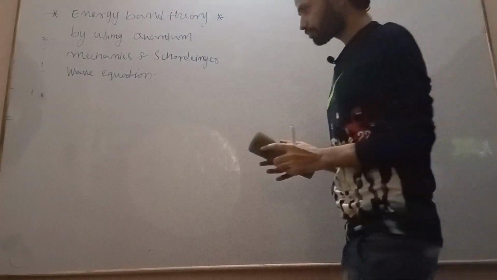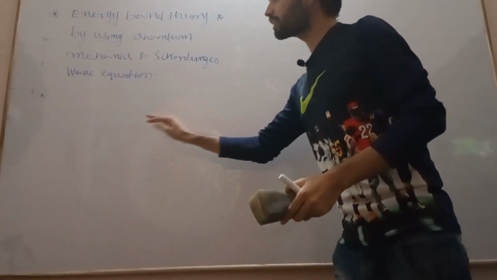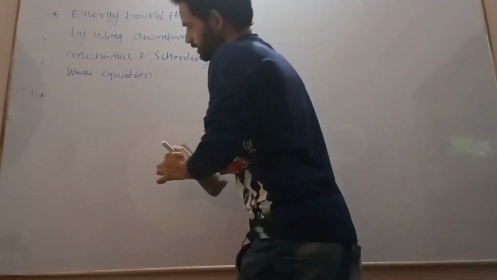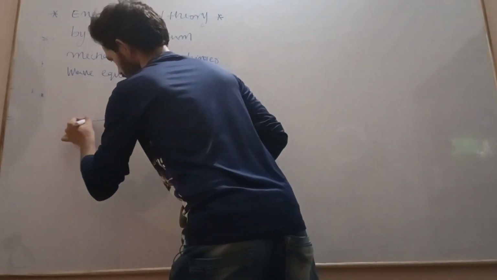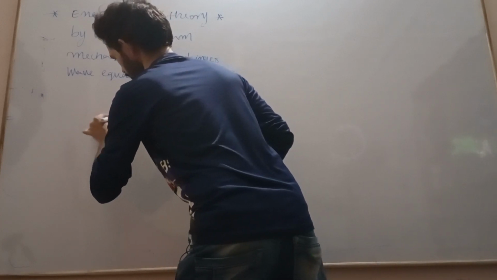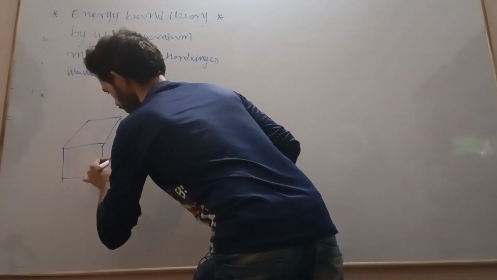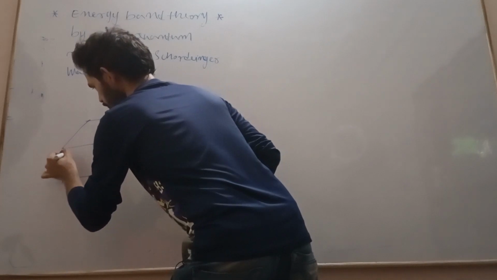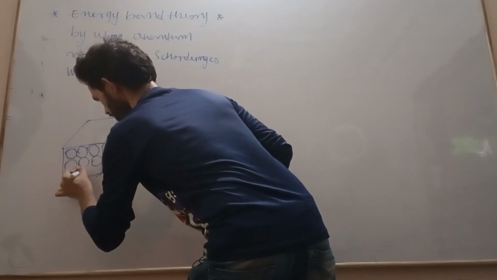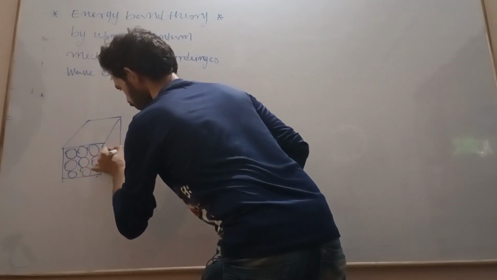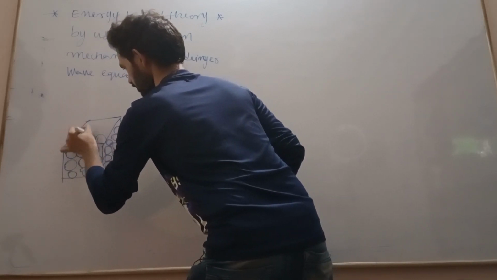Now what we will see here is exactly how the energy band formation happens within the solid or crystal. So let us see, we have a crystal. Let us draw the crystal structure. So this is our crystal, which is made up of atoms that are periodically arranged to form the crystal or solid.